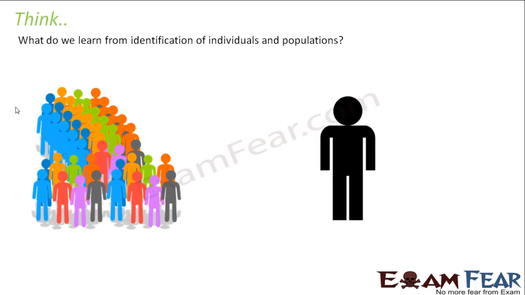So, when you pick one individual out of that population, and you start studying him, start talking to him, and start extracting information about him, what are the things that you might get to know?